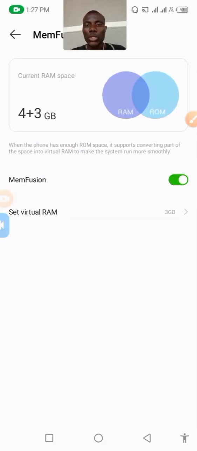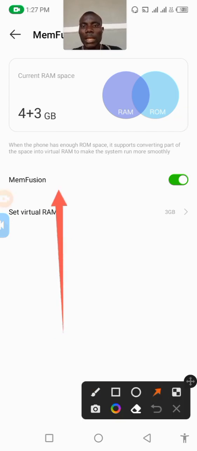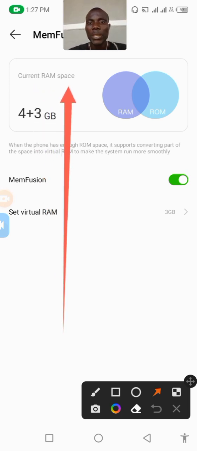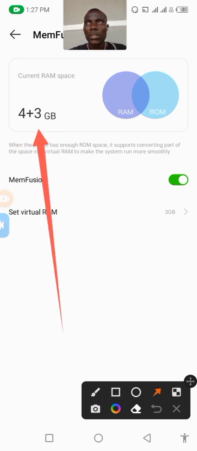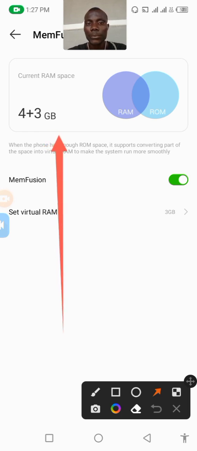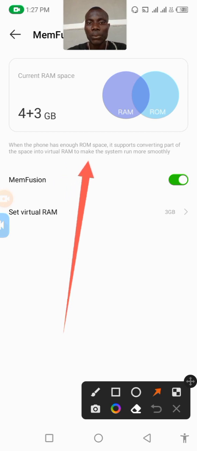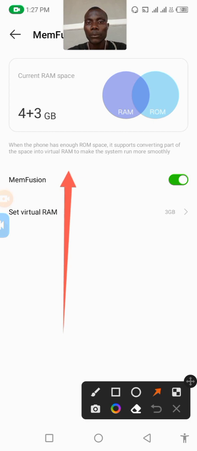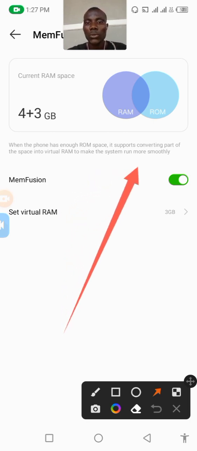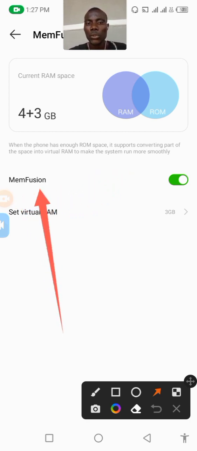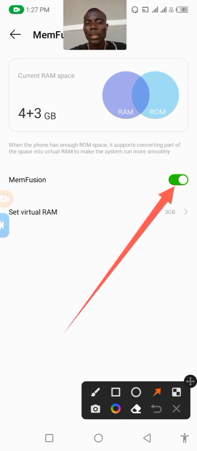When you have touched it, you see the first one here. You see the option that is showing here, that current RAM space. You can see 4 plus 3, which is 7 gig RAM. Then you can see when the phone has enough RAM space, it supports converting part of the space into virtual RAM to make the system run more smoothly. So the memory feature, you are going to turn it on. If you have not turned it on before, you touch it, then it will change to a green dot there.